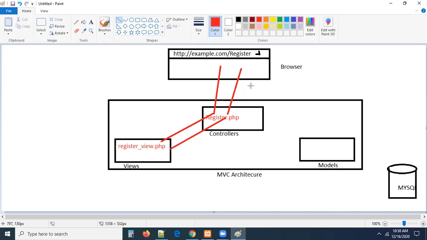If you send a request to the application, first the request is received by the controller, and the controller goes to the view. After that, the view goes again to the controller, and then only the response goes to the browser. This is the communication. From the browser, you cannot access the view file directly. It is impossible as per MVC architecture. Okay, right. Once the form is submitted, guys.